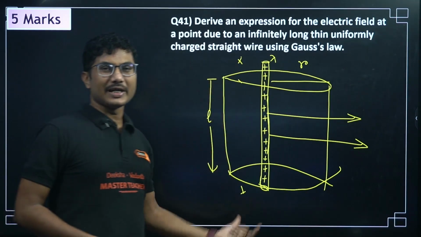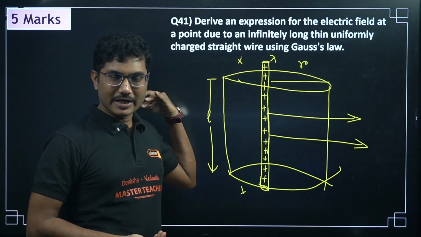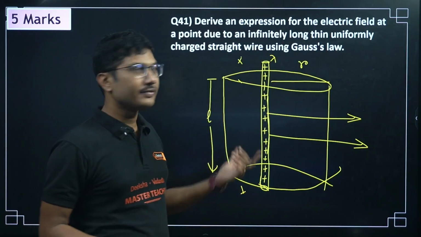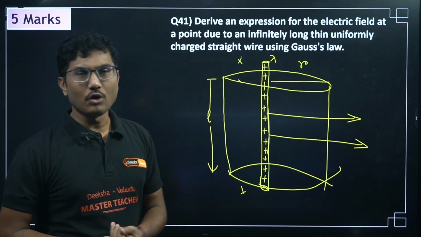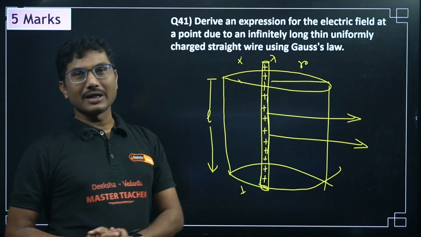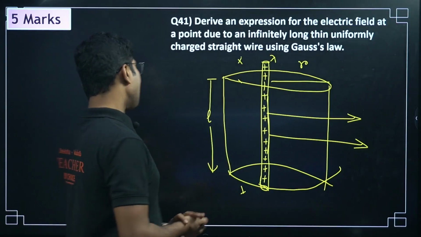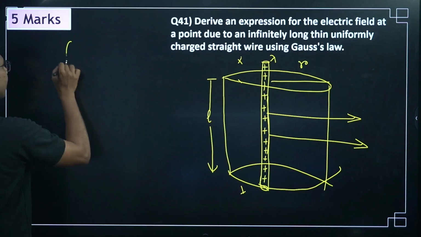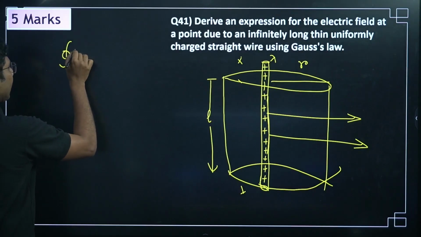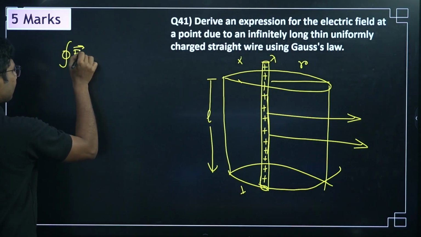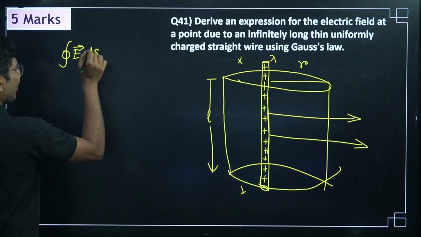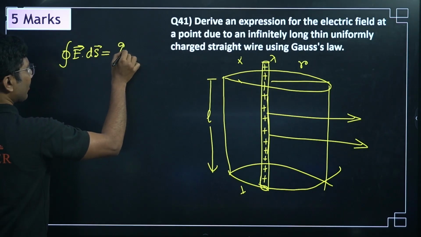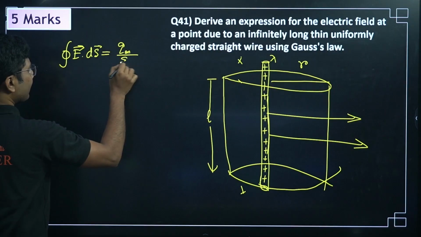Now this is an infinite wire, so there is no point in having the total charge. Total charge will definitely be infinity, but if we know the line charge density, that is, per unit length, the charge is lambda. Now we will apply Gauss's law. So what is Gauss's law? Gauss's law states that the integral of E dot ds equals the charge enclosed divided by epsilon naught.